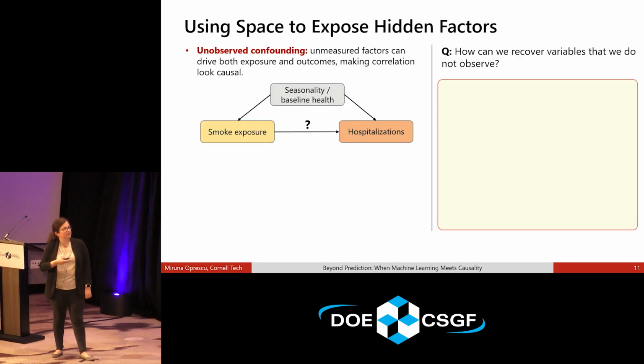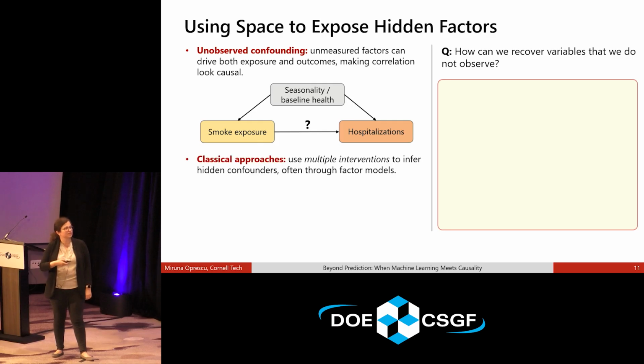Okay, and then the second problem that we talked about is these hidden factors, right? So we cannot observe everything that happened in California. So what if one of the things we observed, like the state of the population health already, or the flu season, or whatever, that we don't have data on, actually affected both the wildfires and the health outcomes, and it could lead to kind of spurious correlations in our data, right? So how do we get around that?